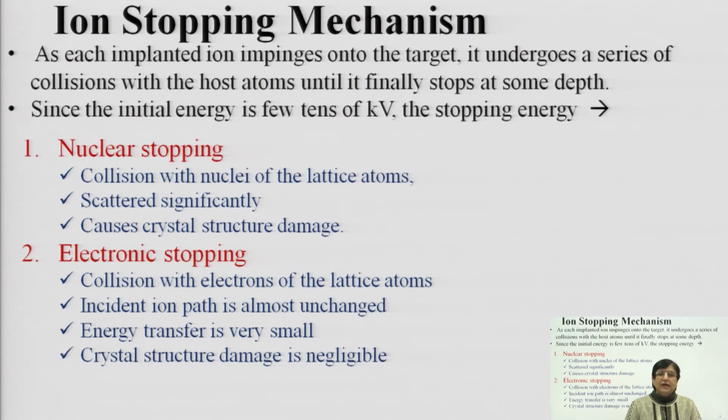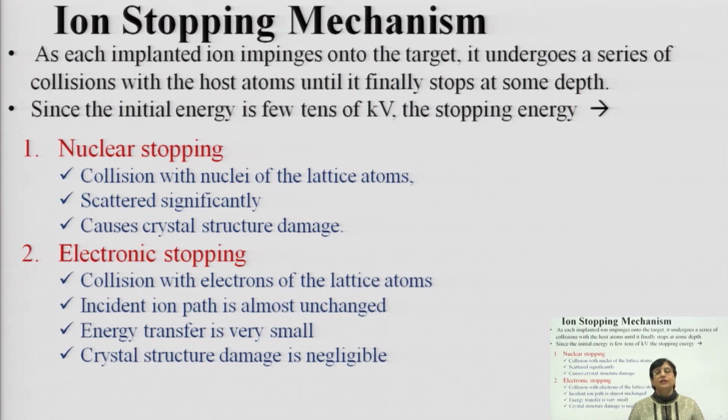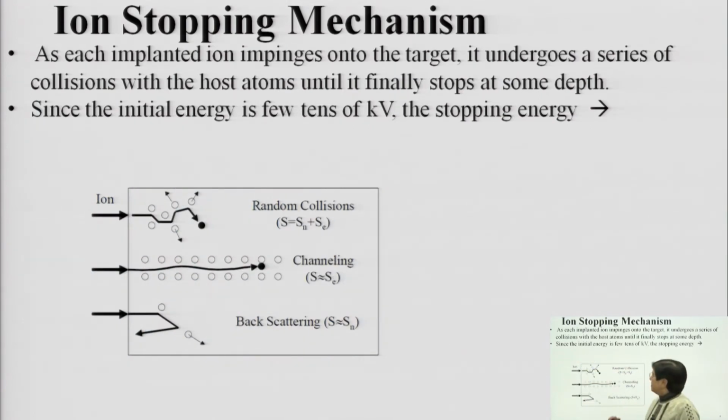So, please understand, the first one is known as nuclear stopping, the second one is known as electronic stopping. When you are having nuclear stopping, there is collision with the nuclei of the lattice atoms. These are heavy, and naturally there will be a drastic change in the energy, and this energy transfer will result in crystal damage. The same thing is shown in the diagram over here.